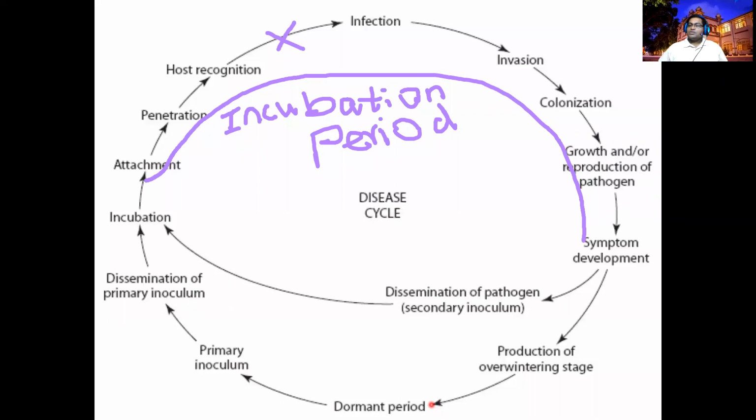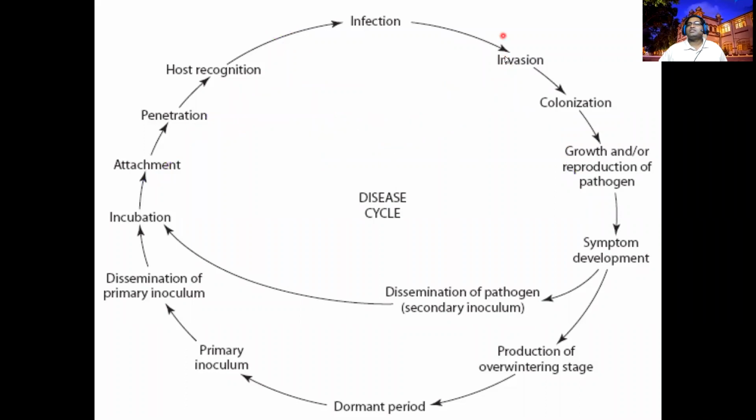That is why farmers maintain a period, about 3 months between crops, as a fallow period to break this dormancy and kill the organism or inoculum. This chain of events is what we call the disease cycle. We will study each and every step of this disease cycle.